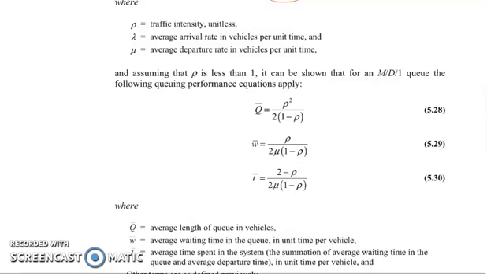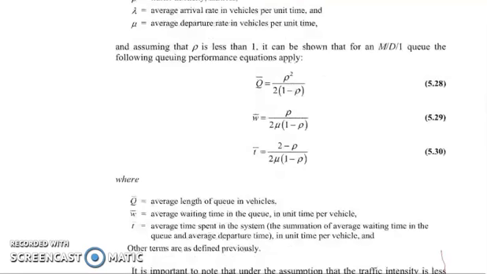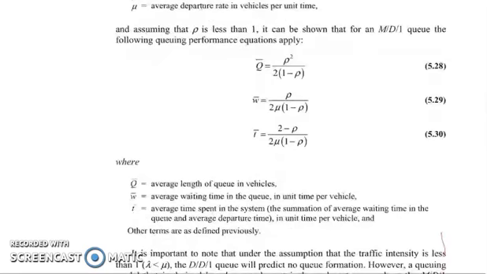So we have here the average length of queue in vehicles, denoted by q bar, equal to rho squared over 2 times (1 minus rho). Our average waiting time in queue, omega bar, is equal to rho all over 2 mu times (1 minus rho). And our average time spent in the system, denoted by t bar, is equal to (2 minus rho) all over 2 mu times (1 minus rho).